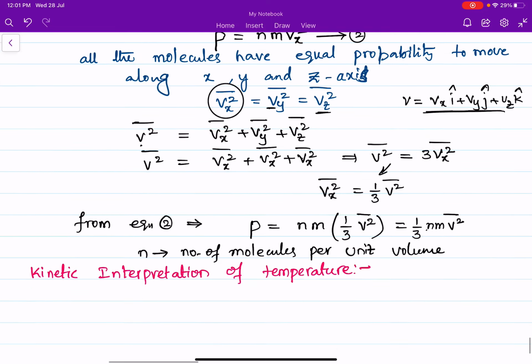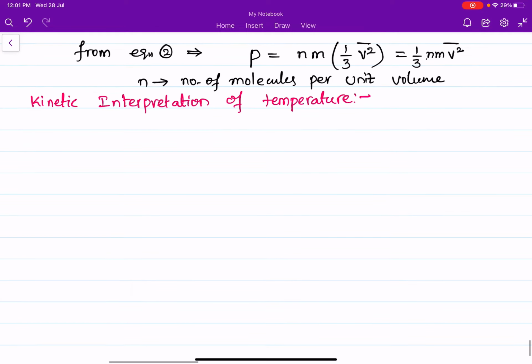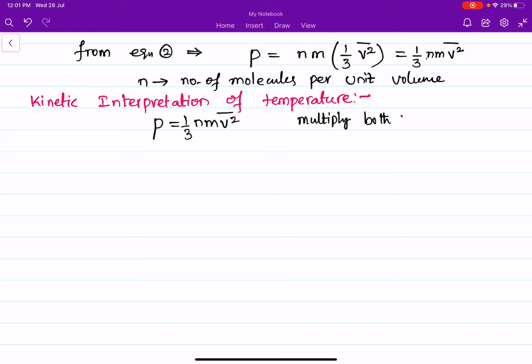In this we got the pressure exerted by the molecules on the walls of the vessel, given by pressure P is equal to 1 by 3 N M V square average. So multiply both sides with volume V.